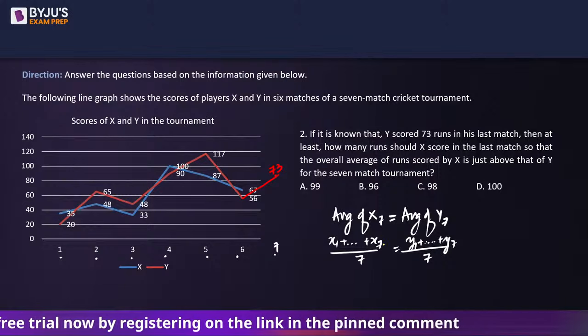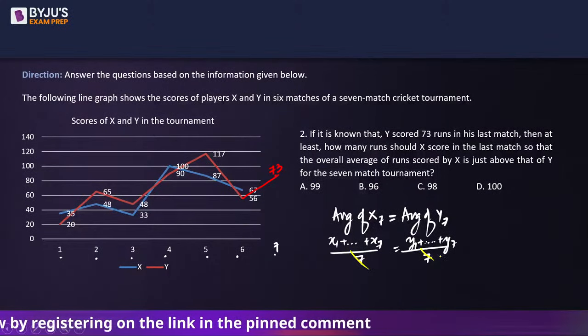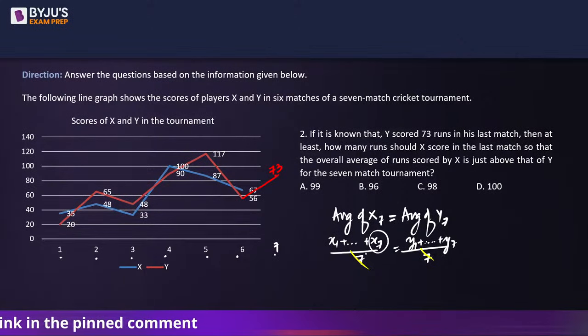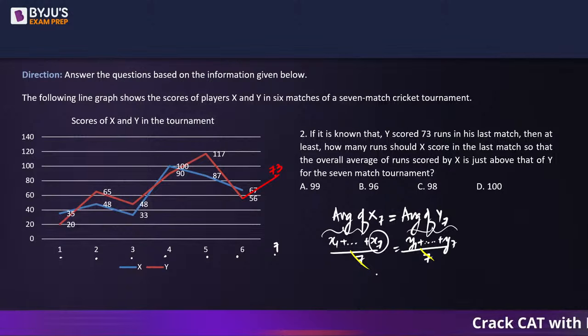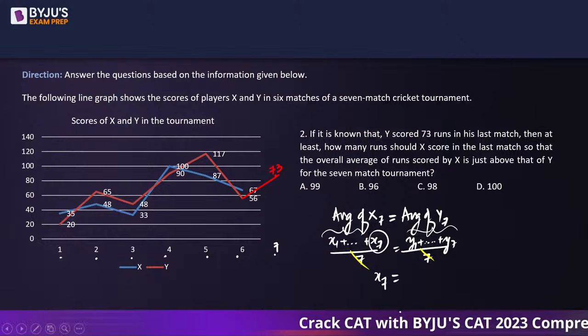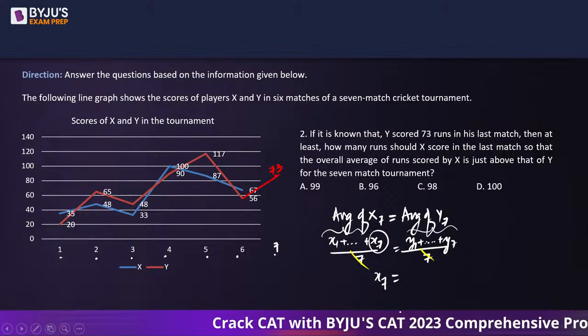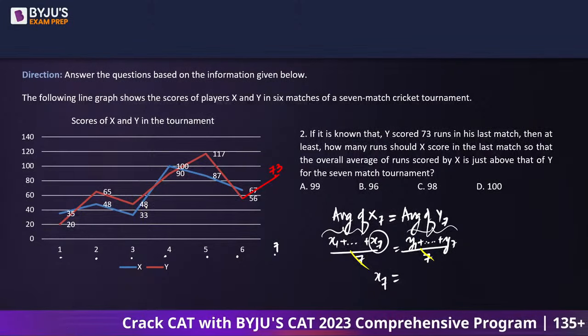So what we realize is 7 is divided in both. So we need to simply find out what is going to be x7 because all the values of x1 to x6 and y1 to y7 are given in the line graph. So in order to calculate the 7th score of x, we need to equate. So I will look at the deviations now.